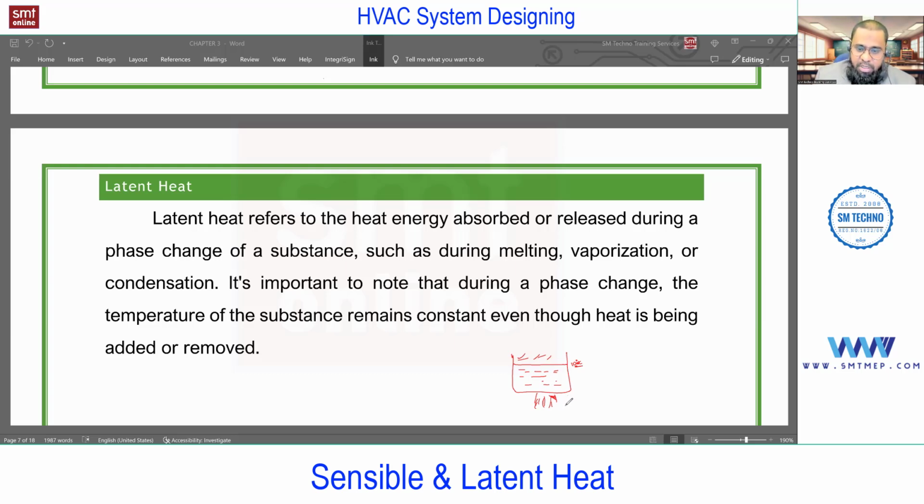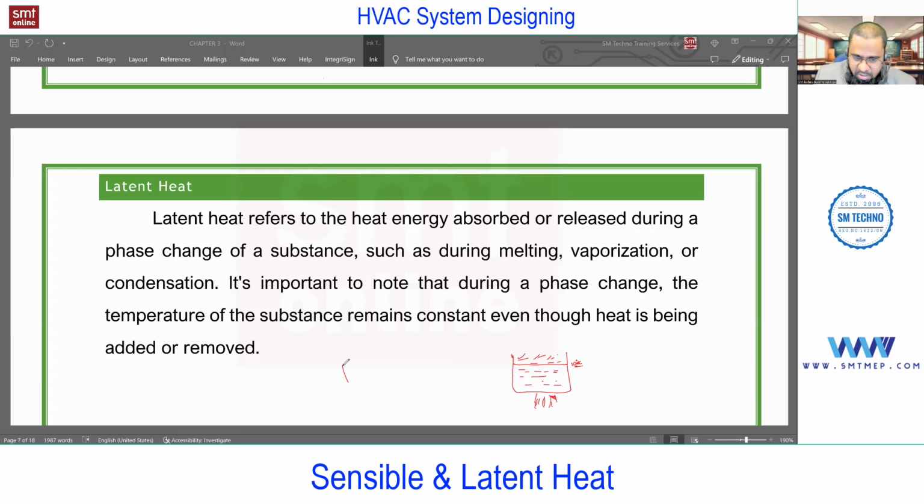The first important point is that latent heat is for change of phase from solid to liquid, from liquid to vapor, or vice versa. And the second important point is that from the start to the end of the change of phase, the temperature is going to be constant. At 100 degrees is the start of vaporization, and at that temperature the complete water will convert to vapor.